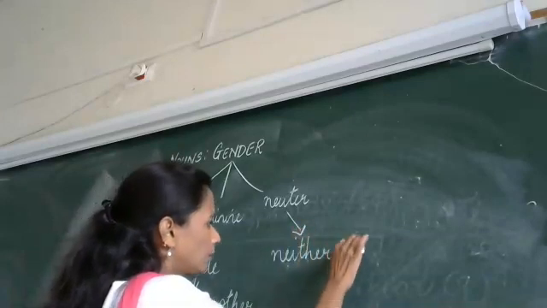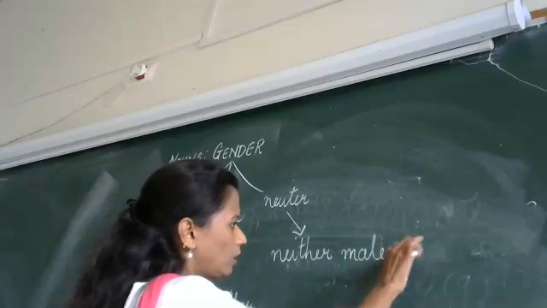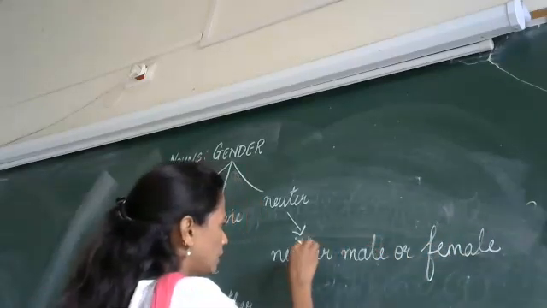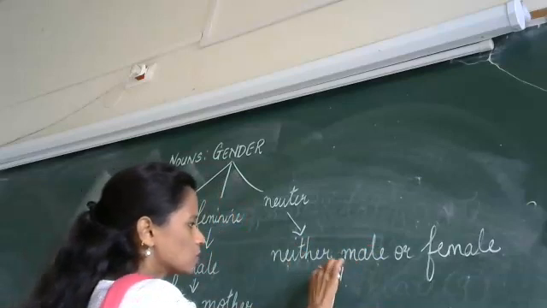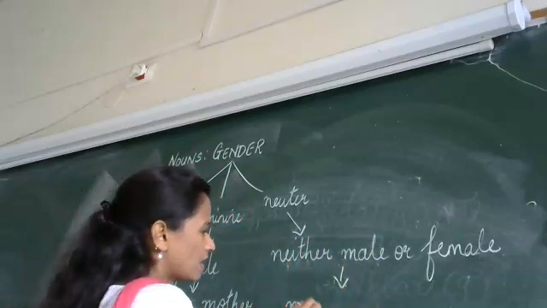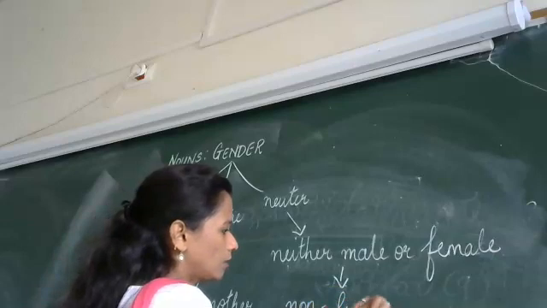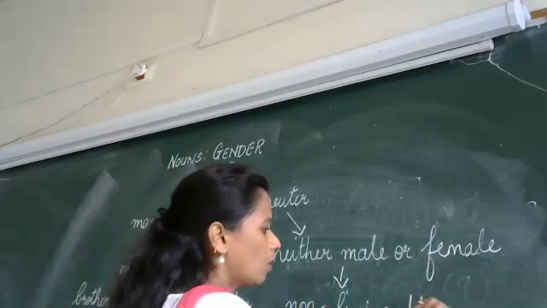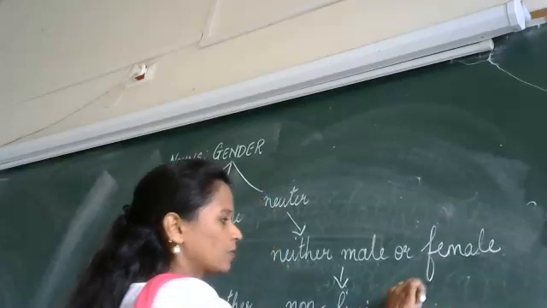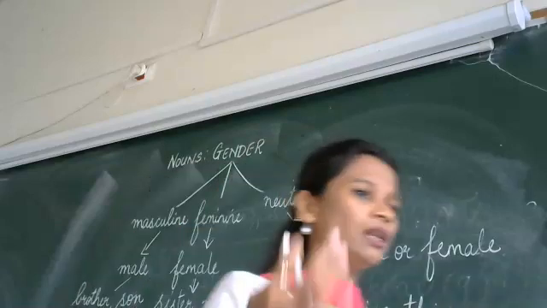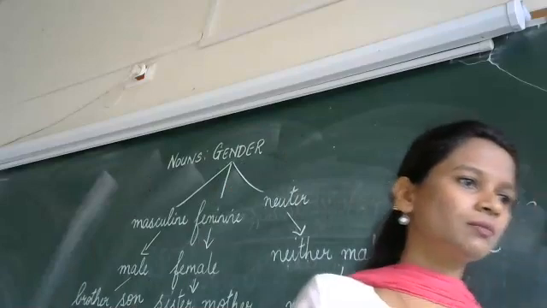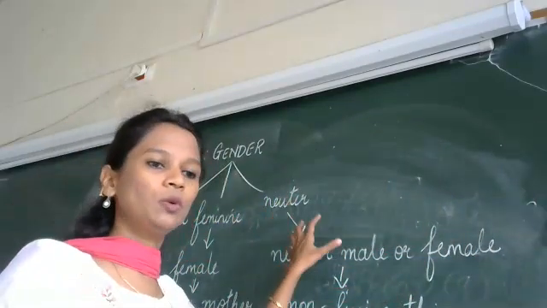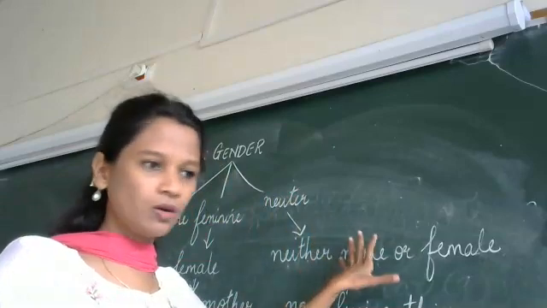They are neither a male nor a female. Examples for neuter gender are all the non-living things: chair, bed, table, cupboard. All these fall under the neuter gender.